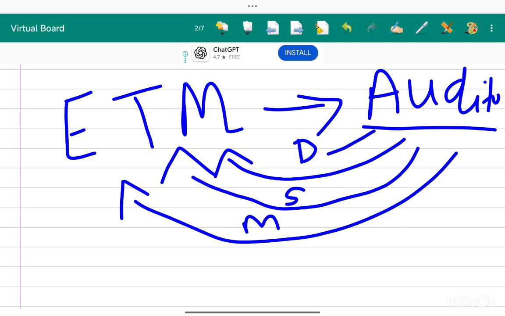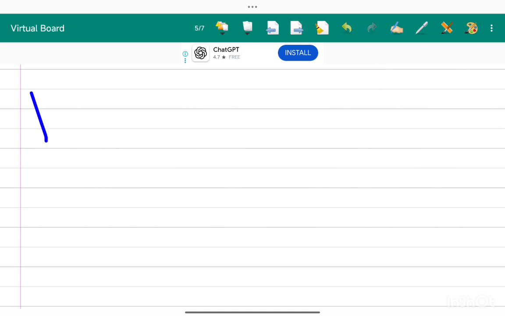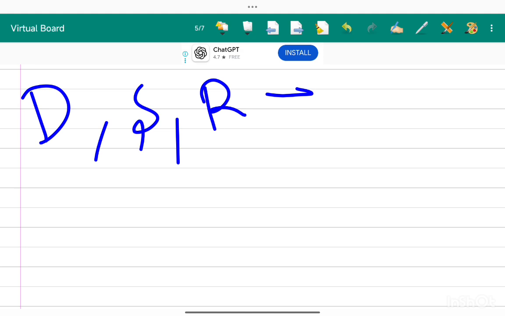D for direction, S for supervision, M for manage. The auditor should do all this too. He should direct, supervise and manage the engagement team members. Engagement team members should listen to the auditor and do the audit work according to the plan. This direction, supervision and review of engagement team members done by the auditor depends on various factors.